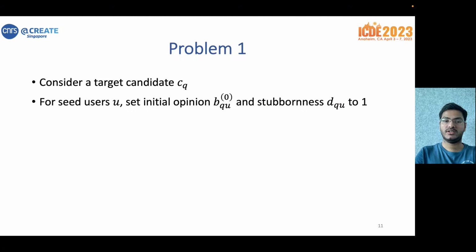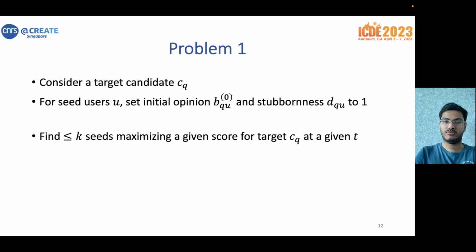Now to state our problem. Let's consider a target candidate c_q for whom we are looking for seeds. And for the seed users, the setting is that we set the initial opinion b_qu(0) and the stubbornness d_qu to 1. With this setting, we aim to find at most k seeds which maximize a given voting-based score for the target at a given time t.